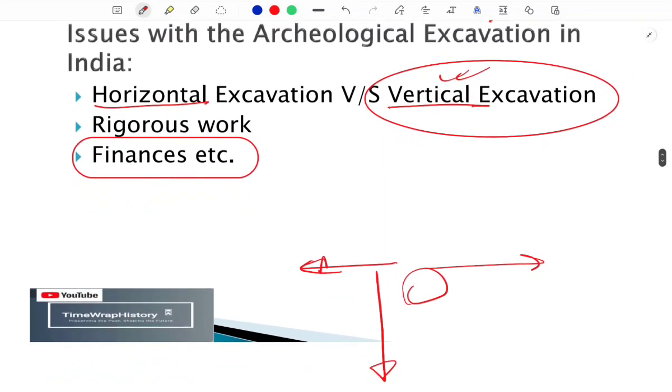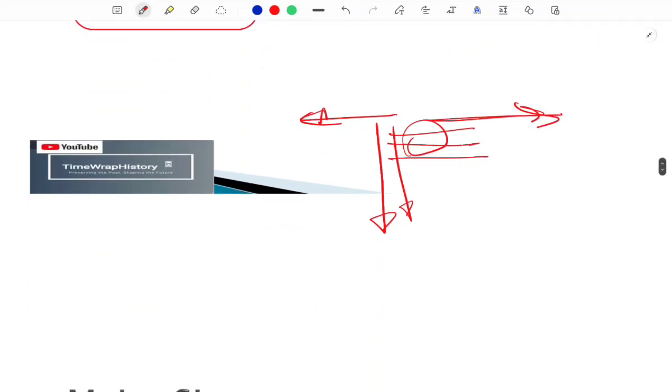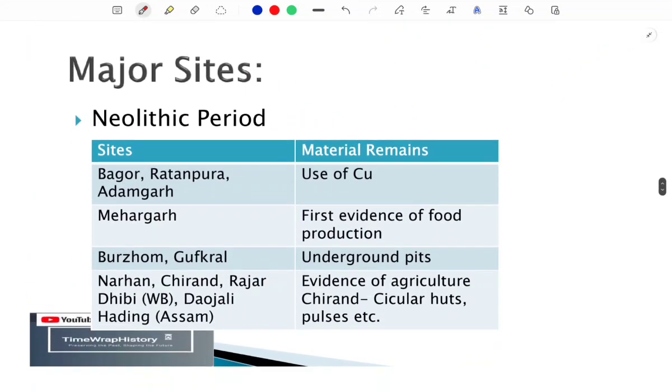And in horizontal excavation, as you know, you can find the extent of that particular culture, the extent of their influence. And in vertical excavation, you will find the layers and you will find the chronology. Okay, so in the exam they can also ask about this, which I have discussed: what we can associate with vertical excavation and what we can associate with horizontal excavation. Okay, so now we are moving into the most important discussion of this lecture.